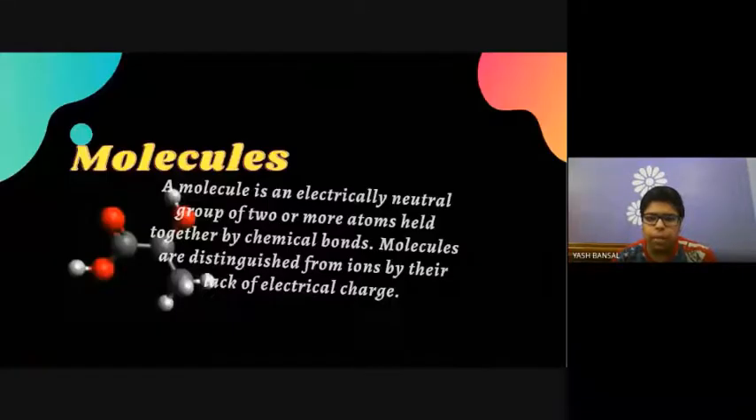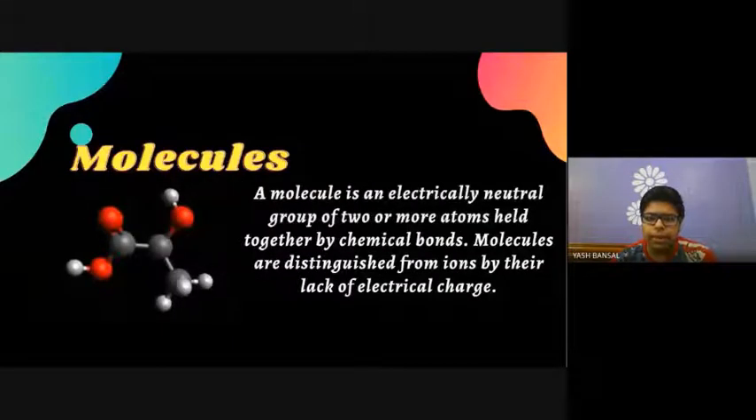Molecules. A molecule is an electrically neutral group of two or more atoms held together by chemical bonds. Molecules are distinguished from ions by their lack of electrical charge.